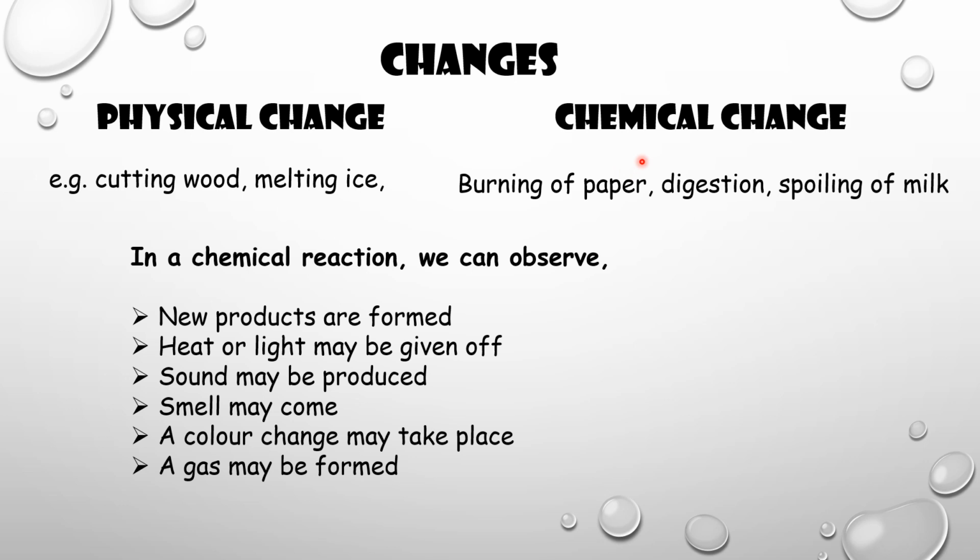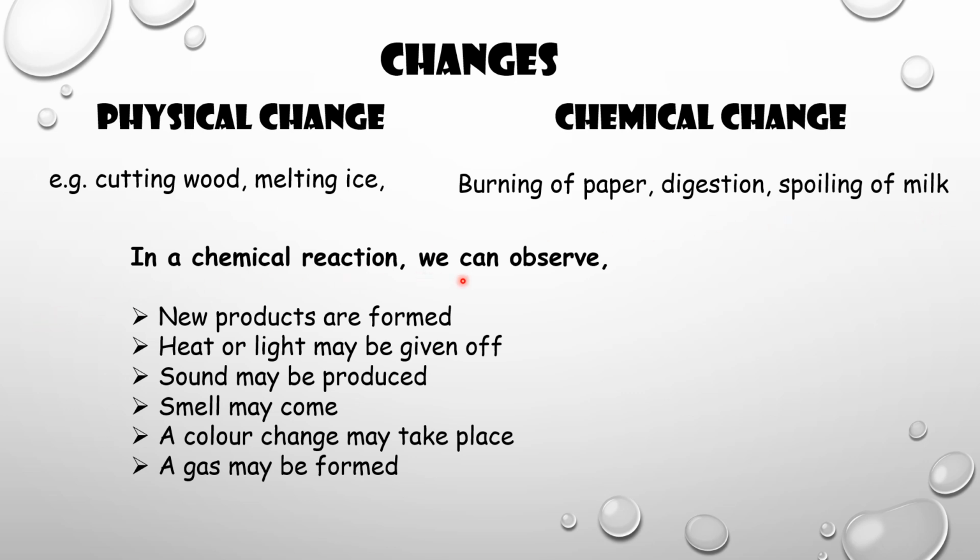And what about a chemical change? A change in which one or more new substances are formed is called a chemical change. During a chemical change, a change happens in their chemical properties. A chemical change is also called a chemical reaction. Example, burning of paper, digestion of food, spoiling or souring of milk, then ripening of fruits, etc.